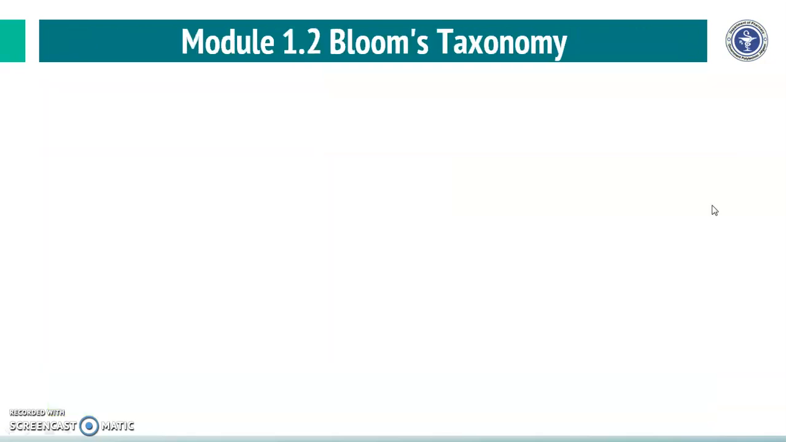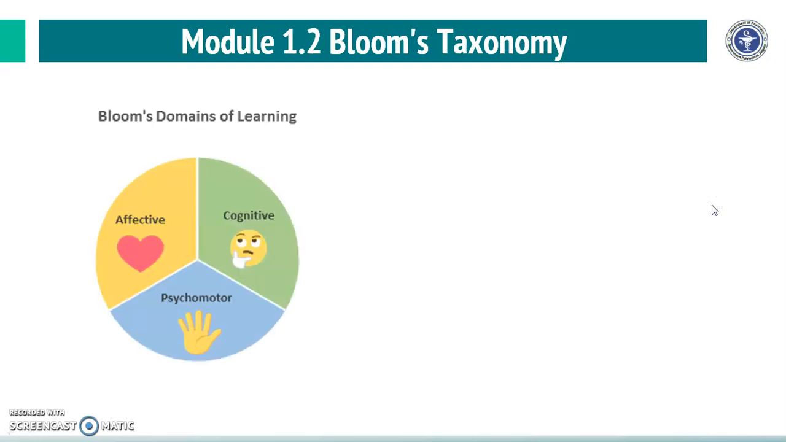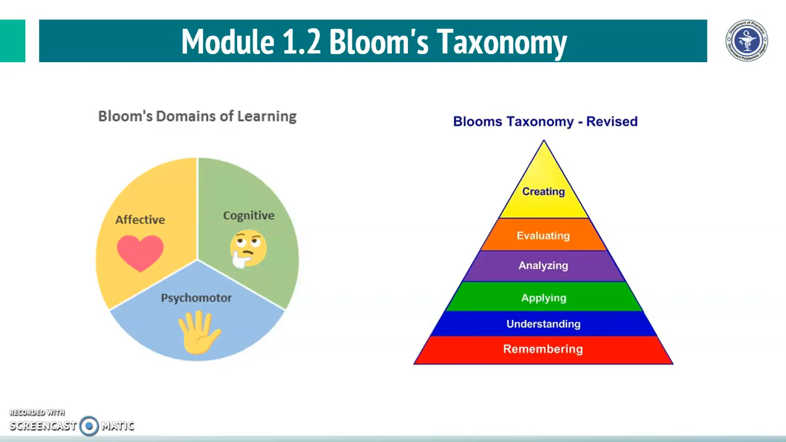In the next module on Bloom's taxonomy by Dr. K.U. Bansod sir, we have seen why Bloom's taxonomy is important. We have seen 3 domains of learning. Those are cognitive, psychomotor, and affective. Along with that, we have seen the Bloom's learning pyramid, which is starting from the remembering level, understanding, applying, analyzing, evaluating, and goes up to creating level.